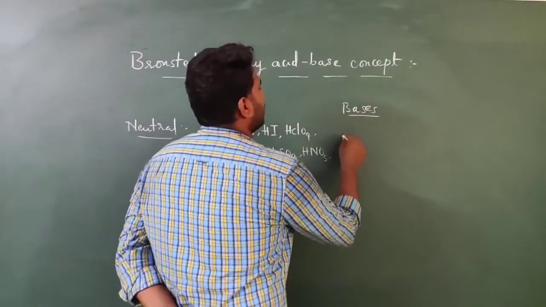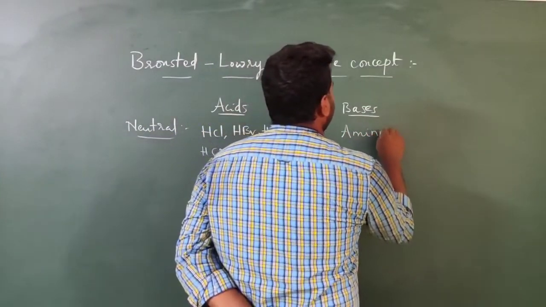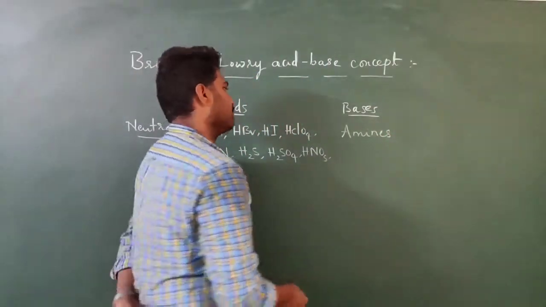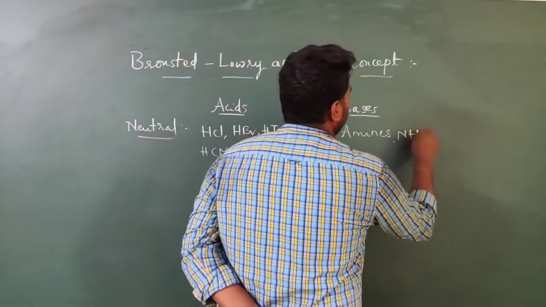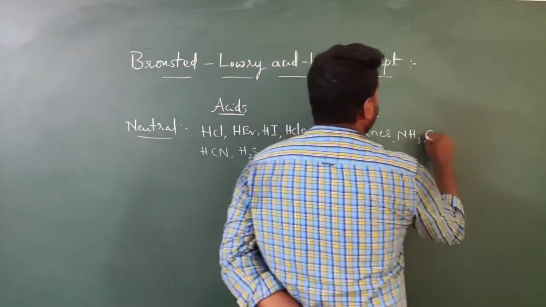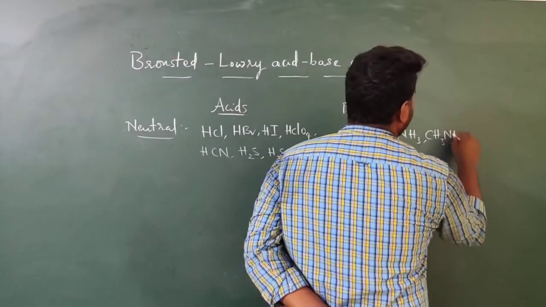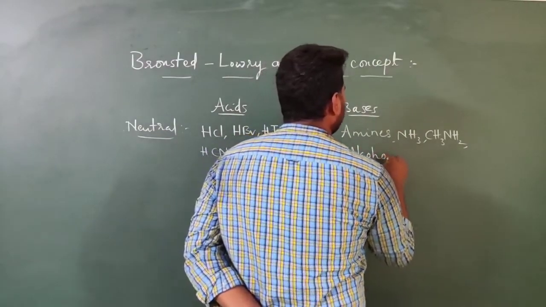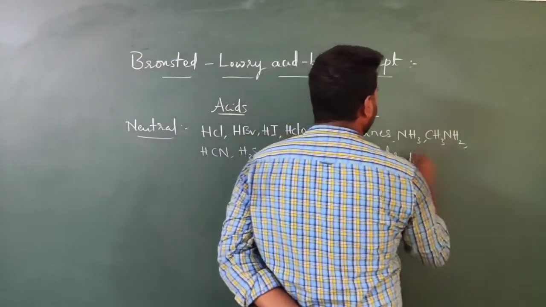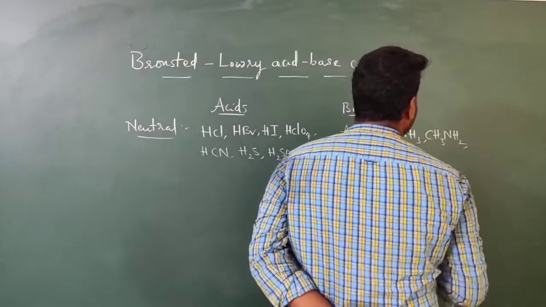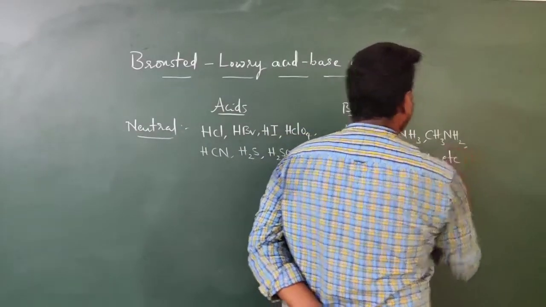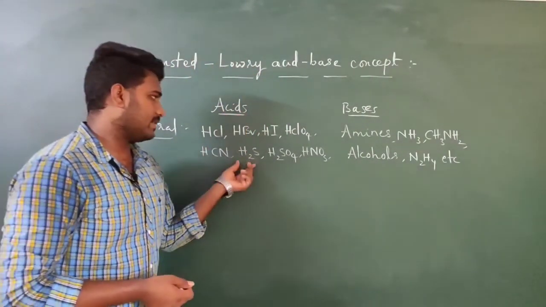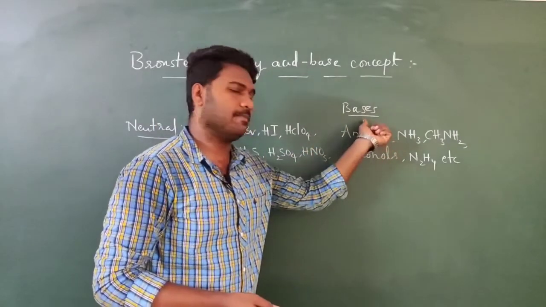Then what about bases? Amines will act as Bronsted bases. So amines like NH3 and methylamine, and alcohol and N2H4 hydrazine, etc. So all these neutral molecules will act as acids and these all act as bases, right?